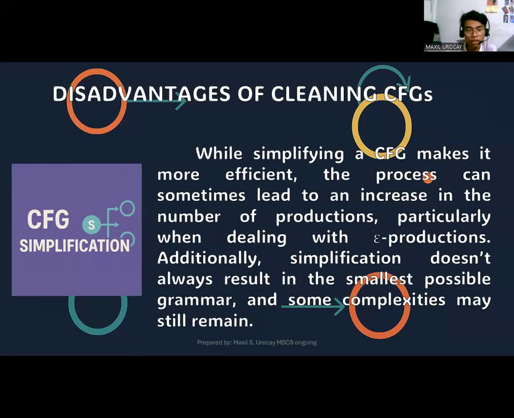Now, the disadvantage of cleaning the context-free grammar: while simplifying the CFG will make it more efficient, the process can sometimes lead to an increase in the number of productions, particularly when dealing with null productions. Additionally, simplification doesn't always result in the smallest possible grammar, and some complexity may still remain.